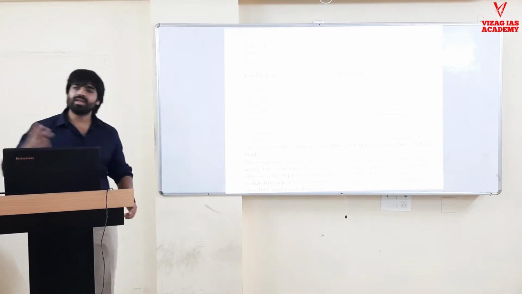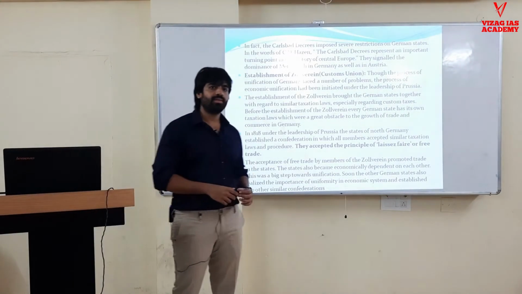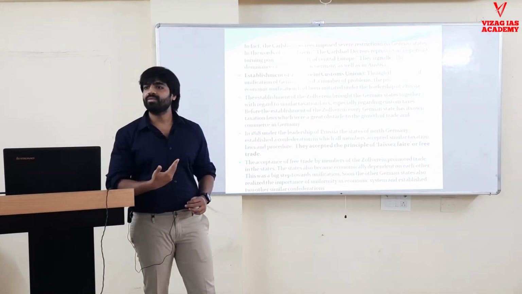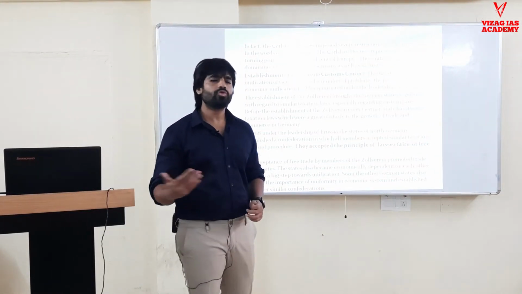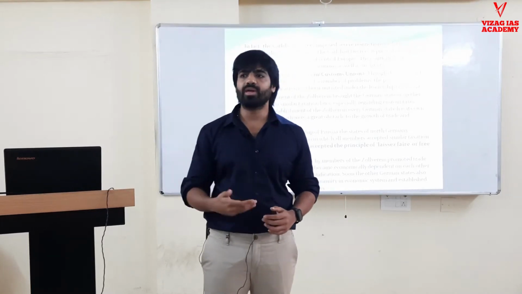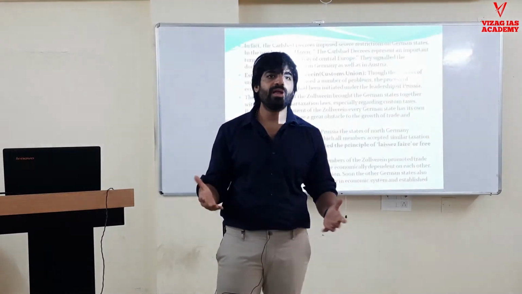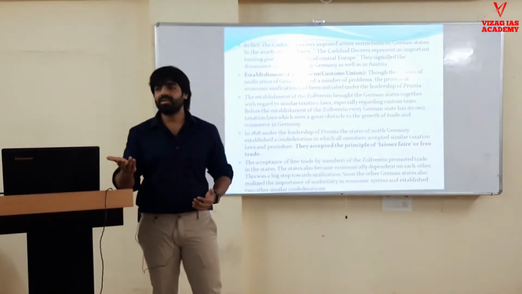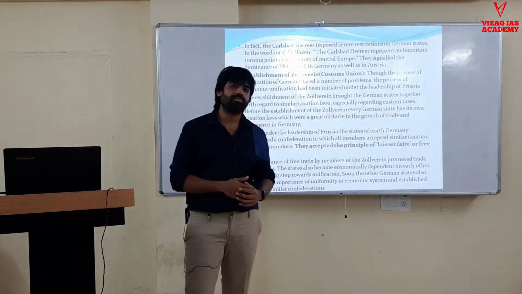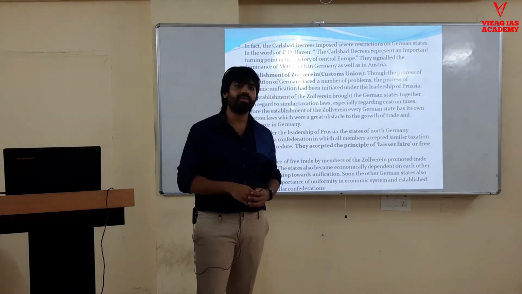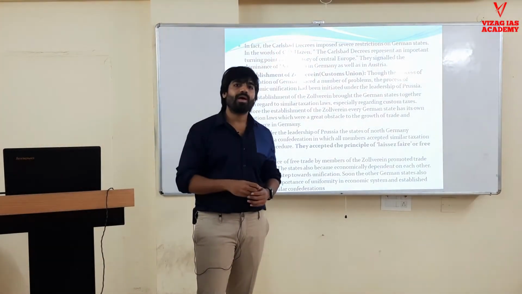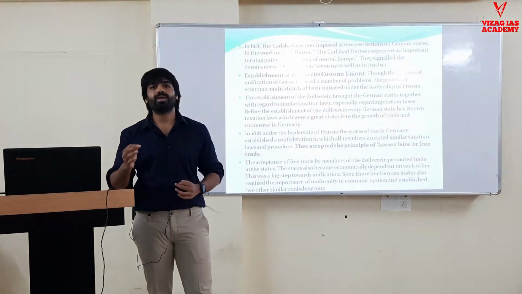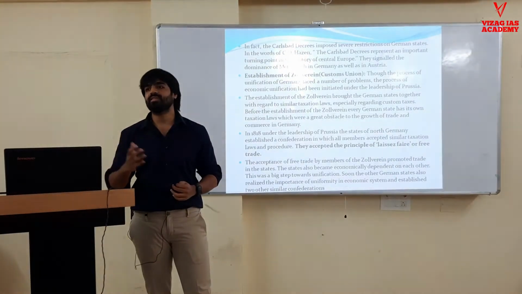So if you look at what happened in 1830, the French Revolution, it again inspired the people to revolt against their governments. So what did it do? Many of the people of the states have revolted, and the rulers of the states progressively accepted their demands and gave constitutional forms of government. But what would Metternich do? He would not accept such principles. So he made sure these revolts were crushed and made the rulers of the states reject the constitutional changes which had been made.